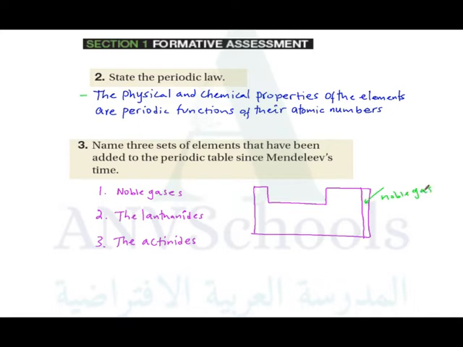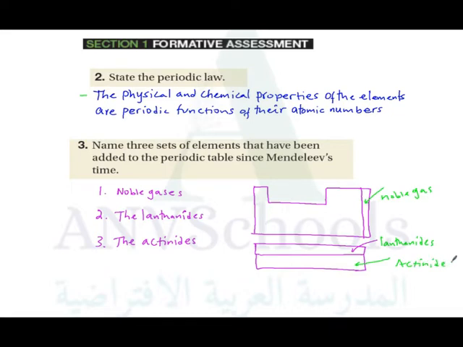And another is the actinides and lanthanides. The two parts: these are lanthanides, and these are actinides. These are the 3 parts that have been added to the periodic table since Mendeleev's time. So the third question is this one.